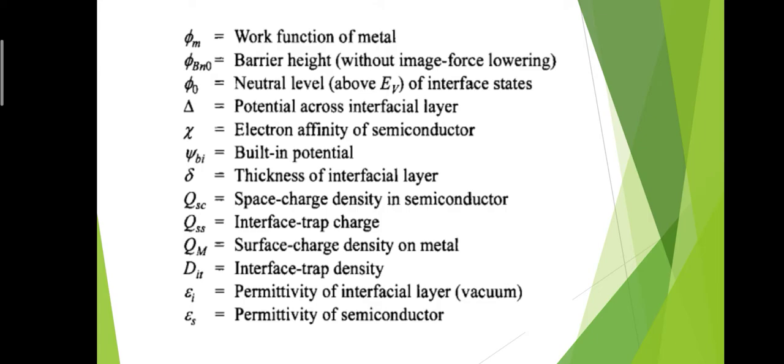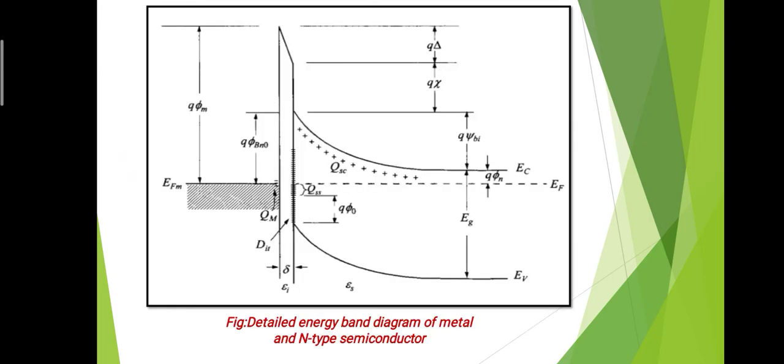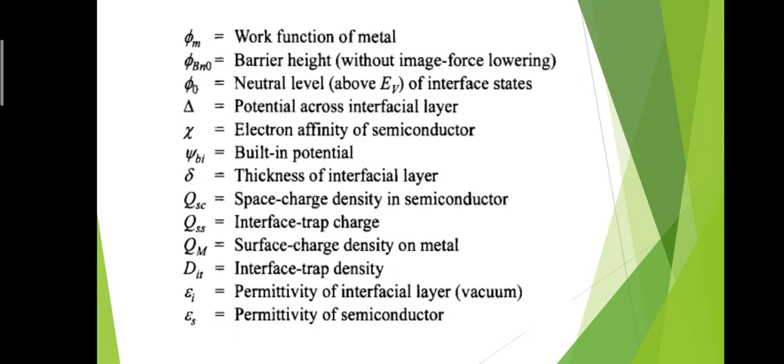Delta is also the thickness of the interfacial layer, that means there is a formation of the interfacial layer at the metal semiconductor interface, which is denoted by delta. QSC is the space charge density in the semiconductor, as already mentioned in our previous video. QSS is the interface trap charge, that means the total charge trapped at the interface of the metal and semiconductor, and we wrote the equation for QSS in our previous slide.